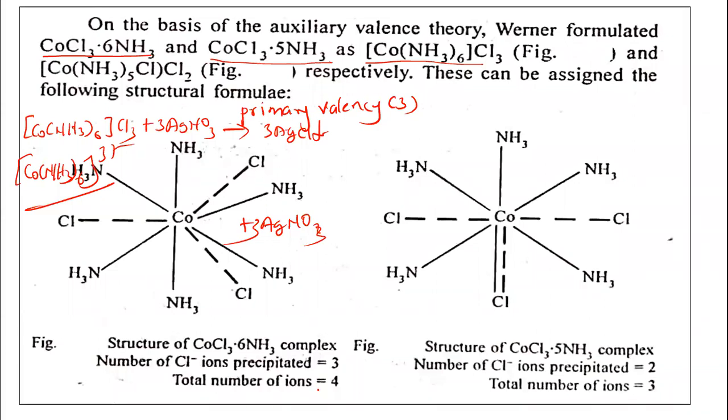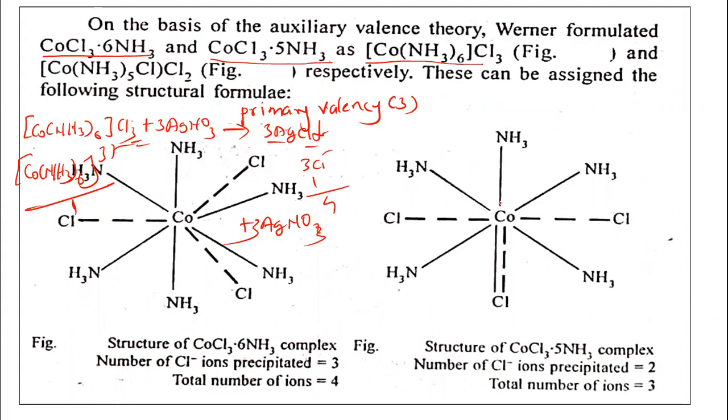Then the total number of ions is equal to 4. How is there a total number of ions? You can see here, this is one complex ion, and these are 3 chloride ions. So 3 chloride ions and 1 complex ion. The total number of ions in this case is equal to 4: 1 complex ion and 3 chloride ions.